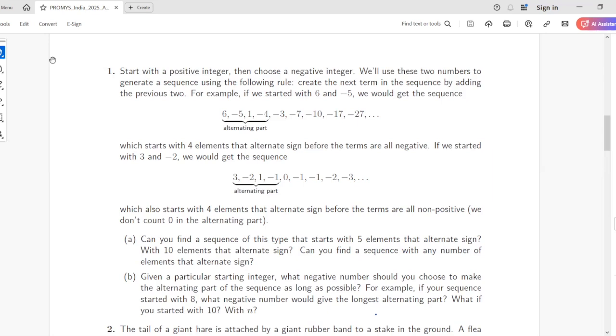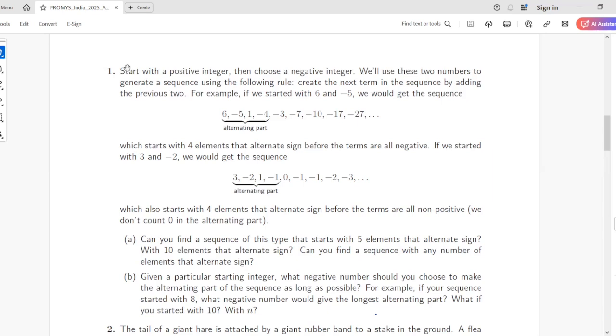Correct. I think Shravan also got it earlier. Basically we have figured out that the negative number has to be more than half of the starting number. But it cannot be very high, right?